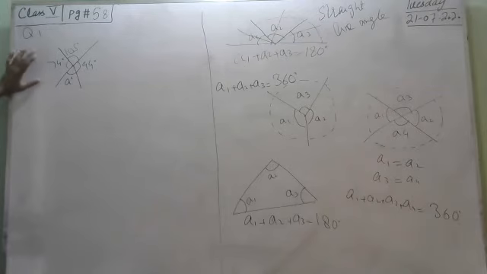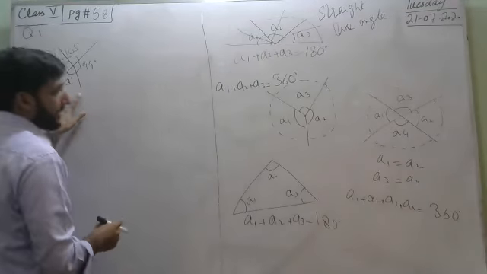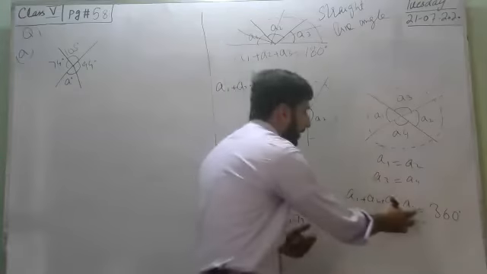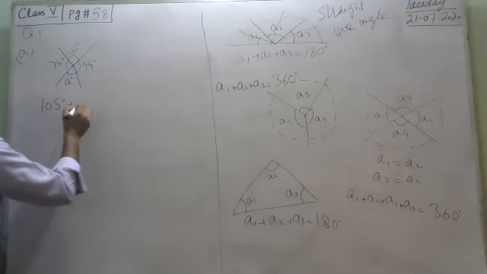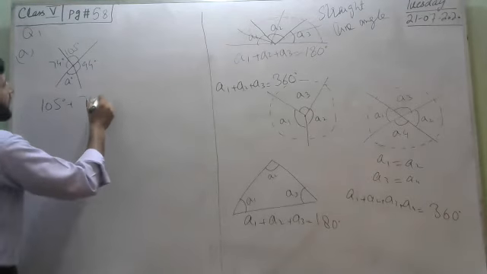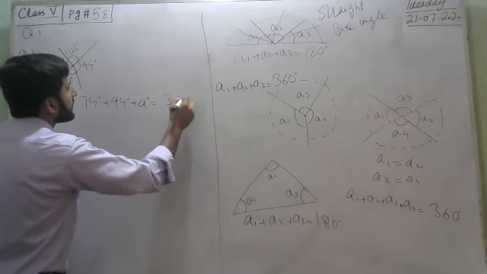First of all, we have to check the situation given in the question. These are intersecting lines, and according to the rule, we have to add all angles, which is equal to 360 degrees. So 105 degrees plus 74 degrees plus 94 degrees plus 8 degrees equals 360 degrees.